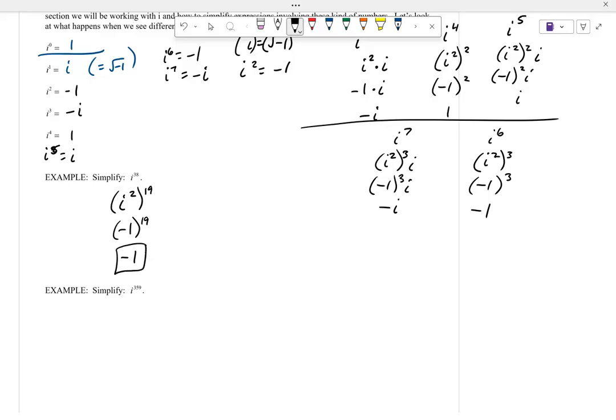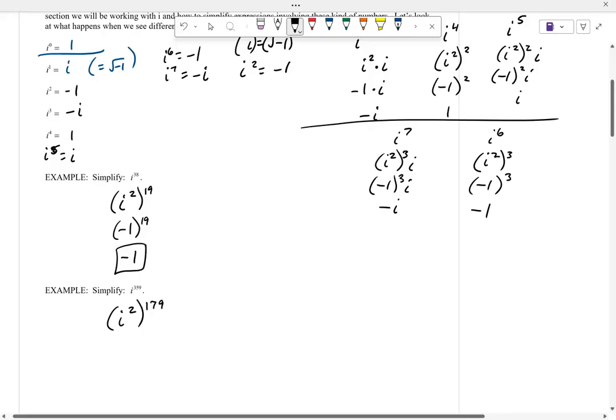What about 359? Well, how many I squareds is that? And hopefully you say, well, it's odd, so it doesn't go into it evenly, but I can take 179 of those. 2 times 179 is 358. Right, that's 358. But remember, I have 359 of these. So I have 1 left over.